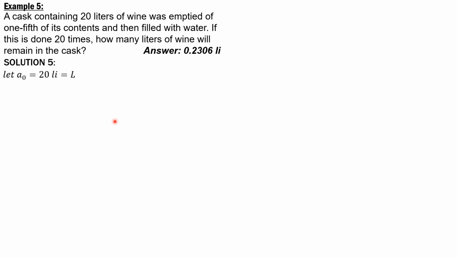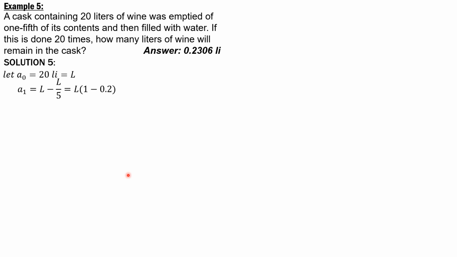Take note that 1/5 of its contents will be emptied and then filled with water. So that means the first term is L minus 1/5 of L, or if we factor out L, first term A1 is L times quantity 1 minus 0.2. For the second term, it would be L, this is the remaining content, then we multiply this by quantity 1 minus 0.2 again.